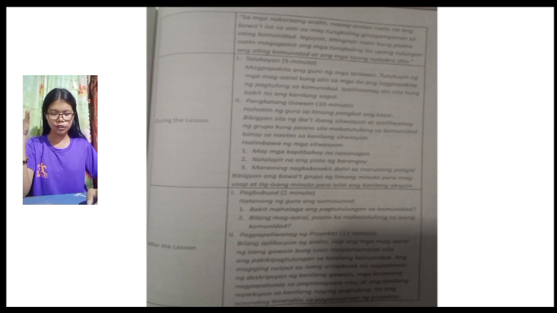Third is learning resources, the materials we will use in teaching. We have the references, where we get what we share with the students, like Araling Panlipunan 2 learning modules and teacher's guide. Another is other learning resources, which are storybooks, pictures, situation cards, and a project guide.